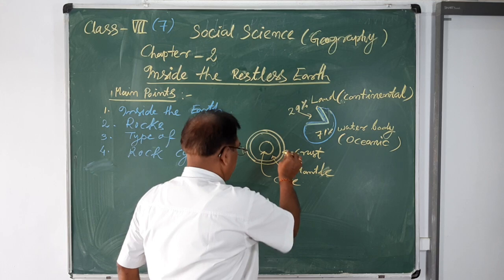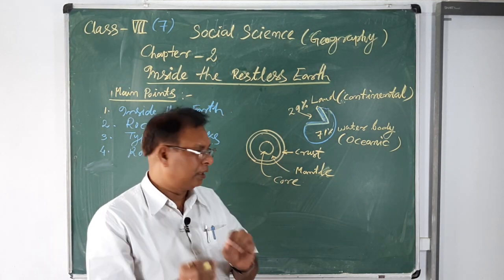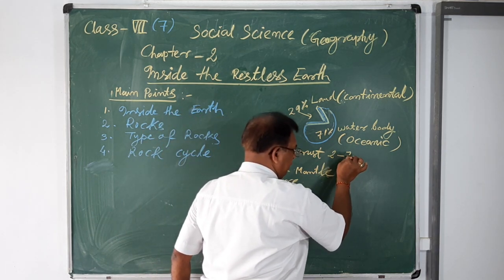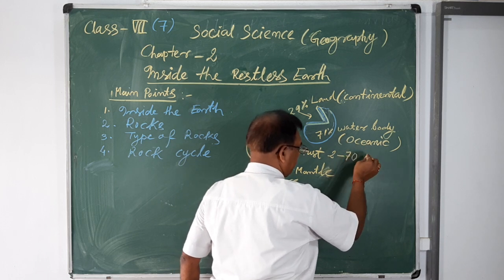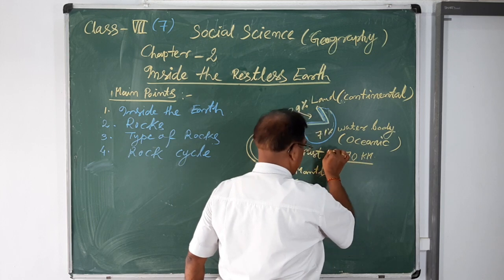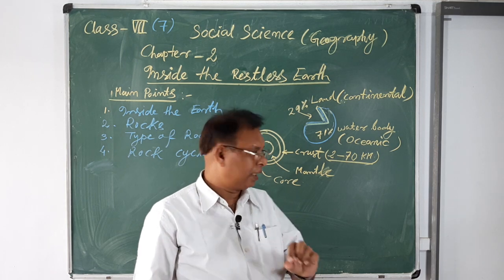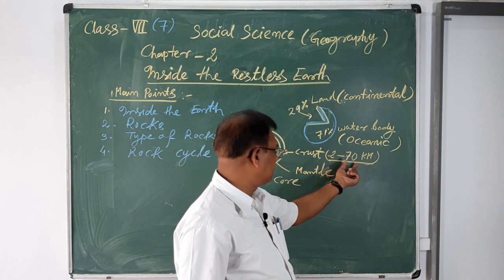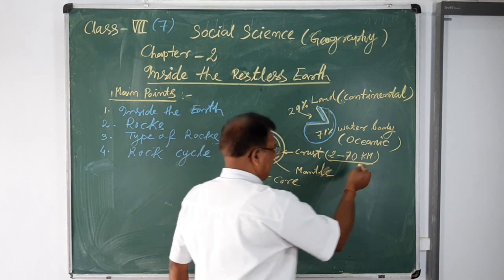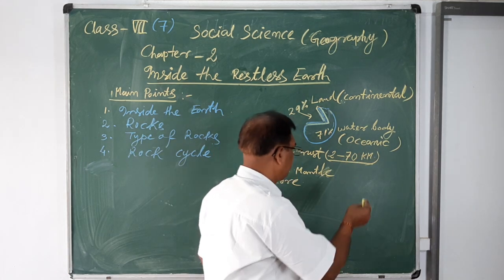The earth crust is a layer of the earth, the widest or thickest portion of the land, with 2 to 70 kilometer depth. But density means weight, areas covered.